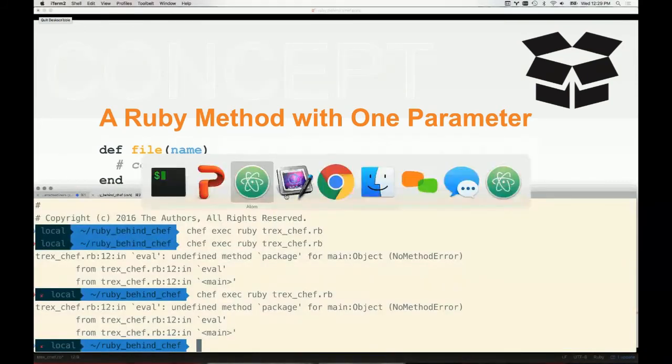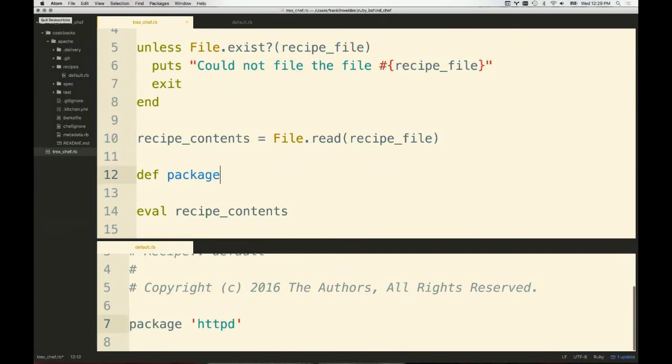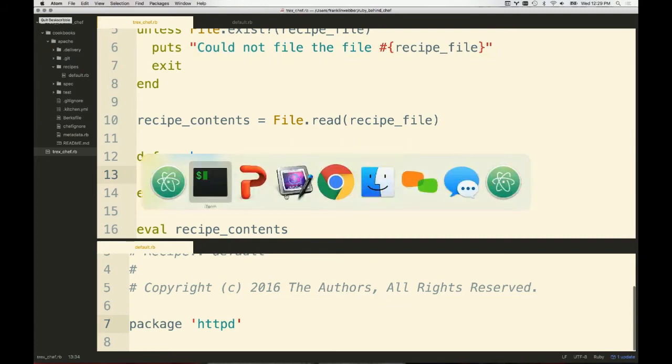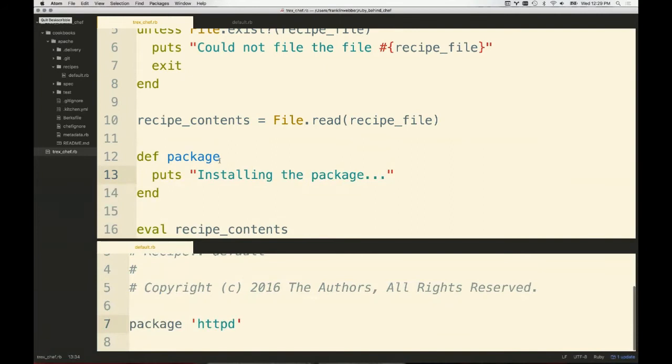So I'm going to return to our editor here. I'm going to define this package method, and I'm going to write this in. And then I'm going to put a puts method here which says installing the package, what package. Let's just run this code again and see what happens. So I've defined a method with no parameters.